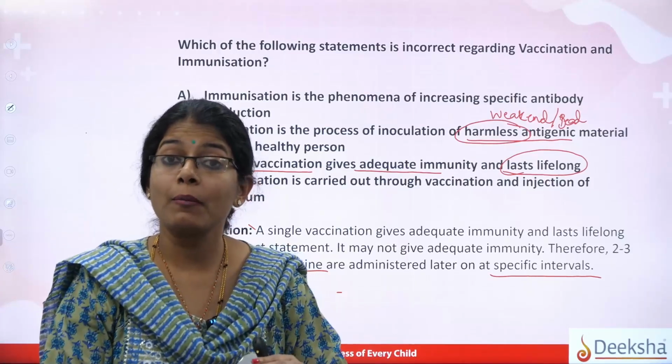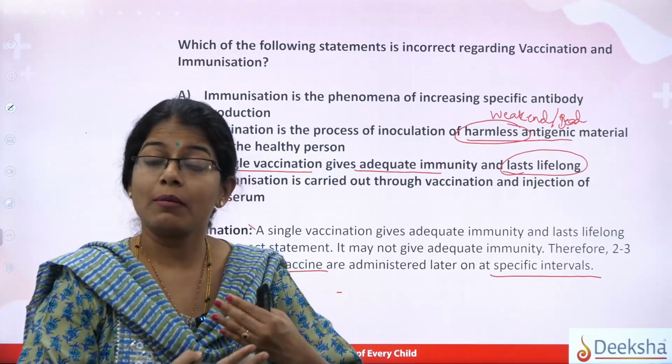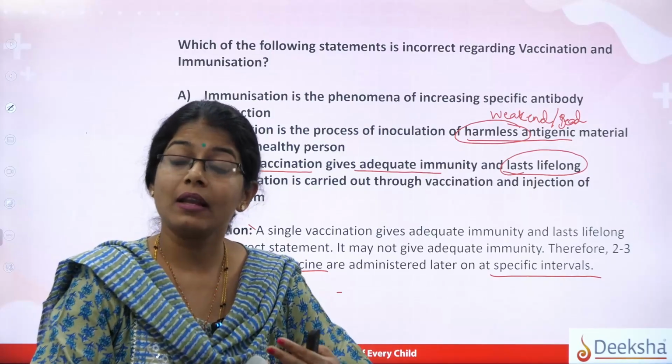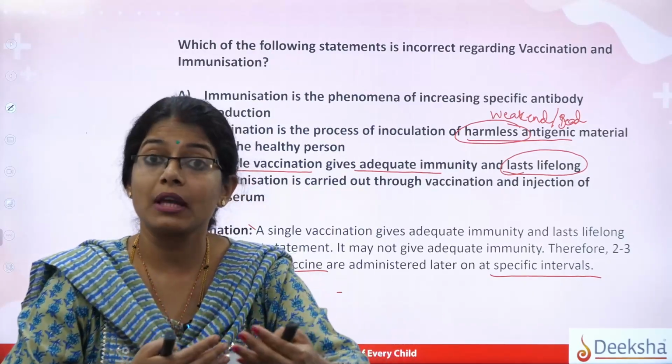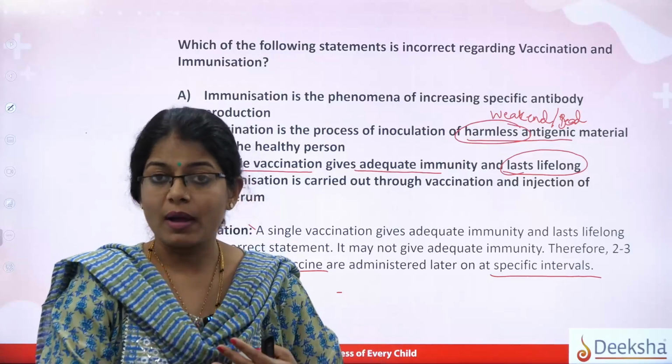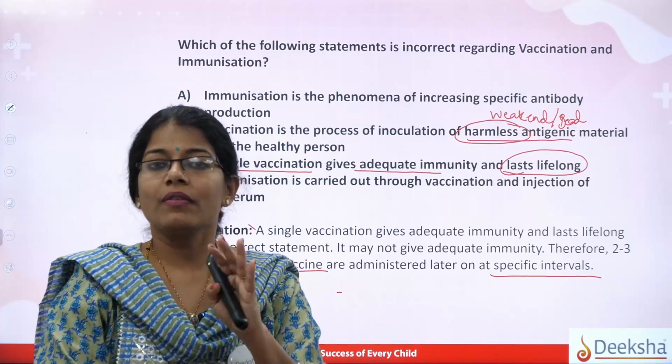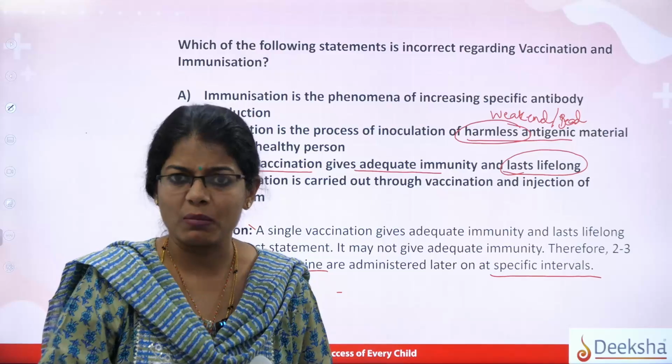Even for children, look, we give the polio vaccine, and we give booster doses for a long time, so that they keep developing that immunity and continued immunity is available. That's why one single dose cannot give you lifelong immunity, right?